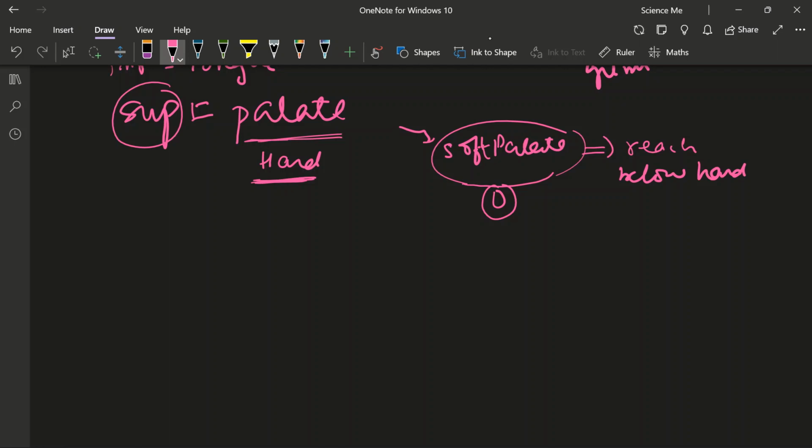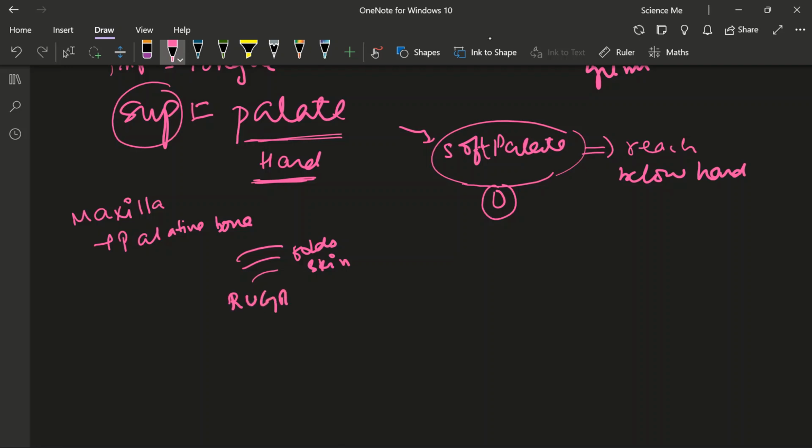So hard palate, let us come to hard palate first. And in hard palate, what we have is maxilla plus the palatine bone. So maxilla and the palatine bone are two parts of your hard palate. Alright, and this hard palate has some folds of skin which are known as rugae.